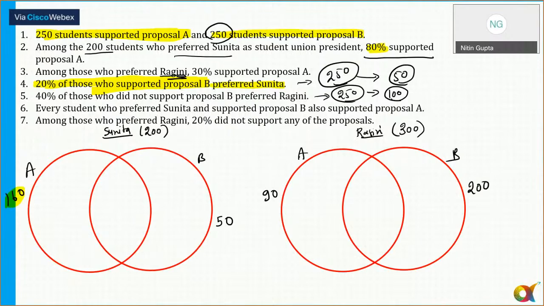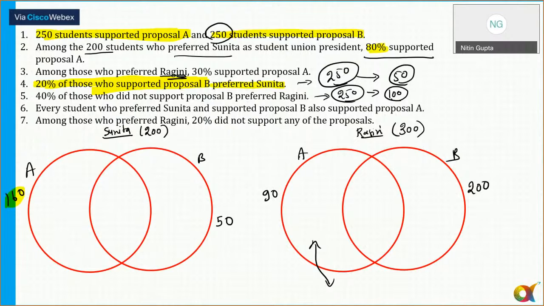So 100 people, the point here is, 100 people prefer Ragini but do not support proposal B. It means the sum of these two areas is equal to 100 here. That is important here. Did not support proposal B and Ragini. So 200 is this, so the sum of these two should be 100.